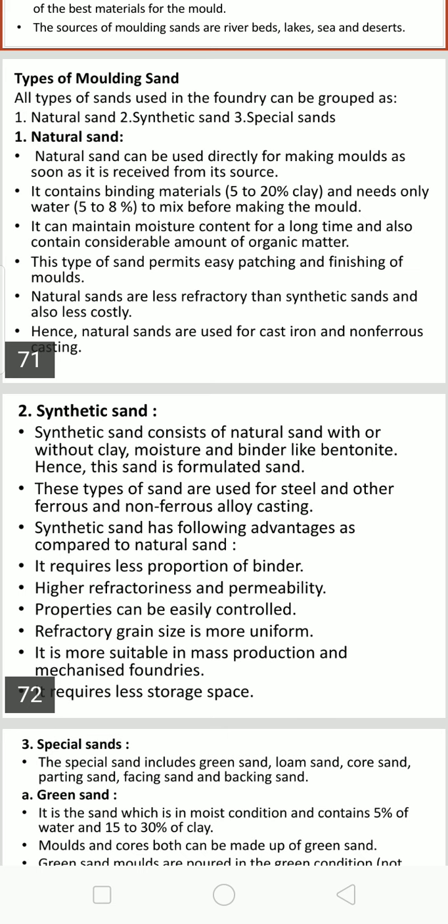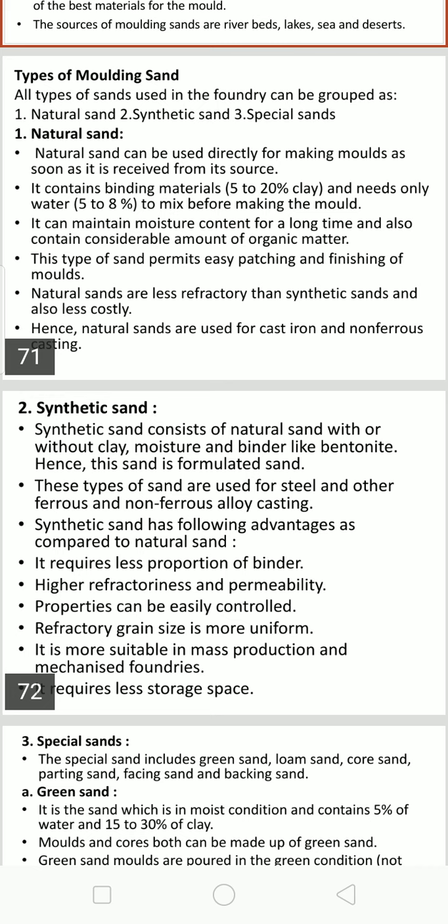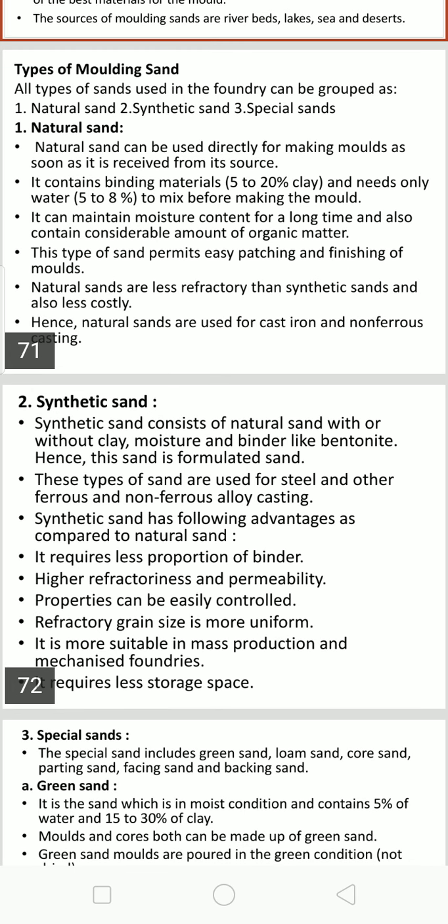Hence this sand is formulated as synthetic sand. These types of sands are used for steel and other ferrous and non-ferrous alloy casting. Synthetic sand has only advantages as compared to natural sands.